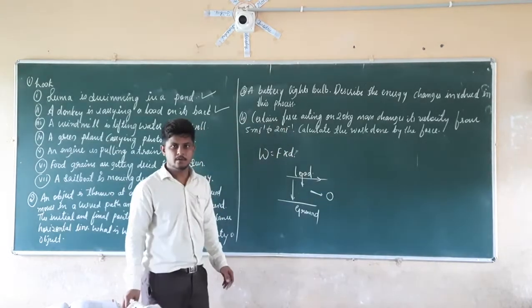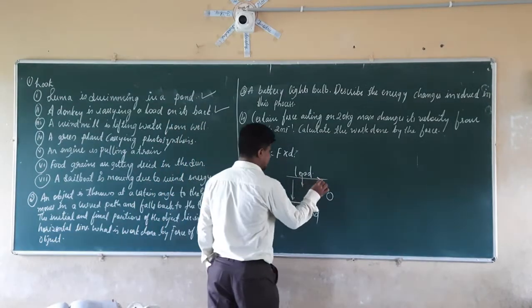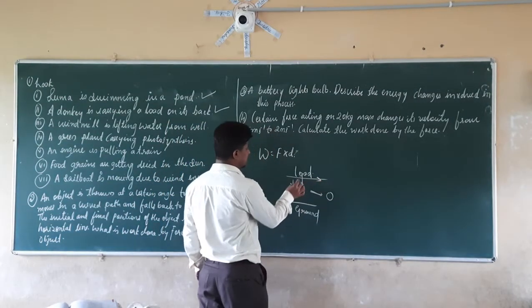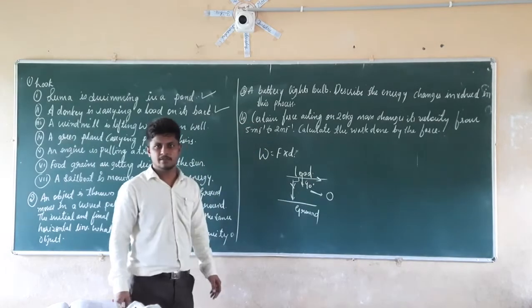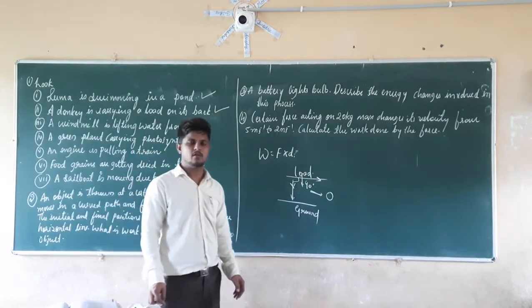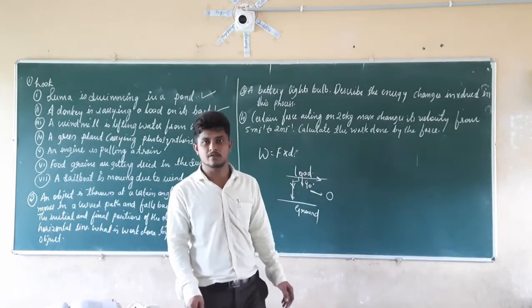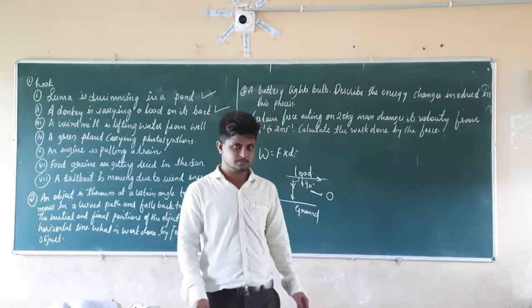Why will it be equal to 0? See here, the displacement is in this direction, the force is acting in this direction, and they are making an angle of 90 degrees. So both are perpendicular. When both are perpendicular, the work done will always be equal to 0.